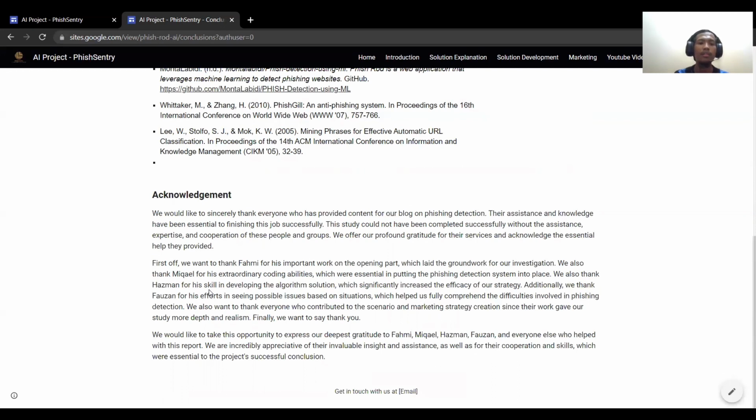First off, we want to thank Fahmi for his important work on the opening parts, which laid the groundwork for our investigation. We also thank Mikael for his extraordinary coding ability, which was essential in putting the phishing detection system into place. We also thank Hazman for his skill in developing the algorithm solution, which significantly increased the efficacy of our strategy.